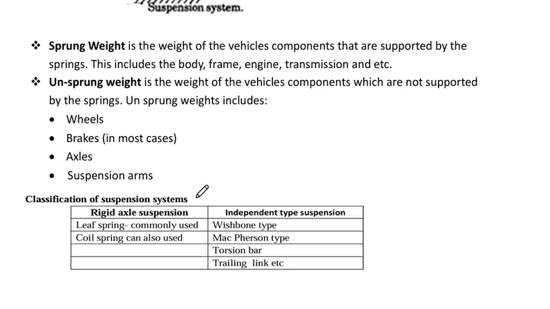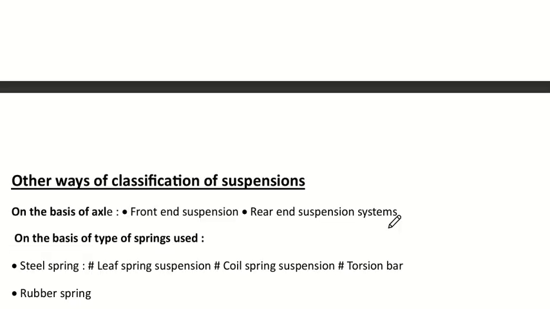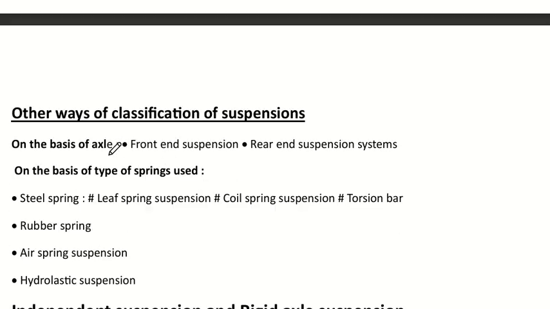The suspension system is basically classified into two. The further detail will be discussed in the next video. So this is a simple classification: the dependent system and the independent system. The dependent system is also called rigid axle suspension, and the other one is independent suspension. The dependent or rigid axle suspension commonly uses leaf spring and coil spring, while the independent has different types: wishbone, MacPherson, torsion bar, trailing link.